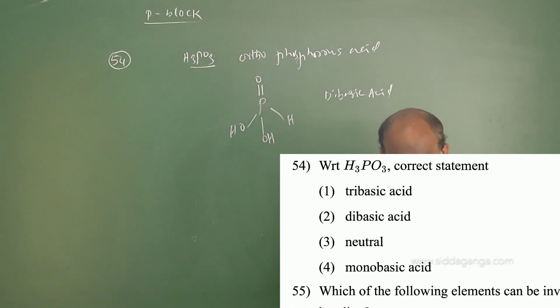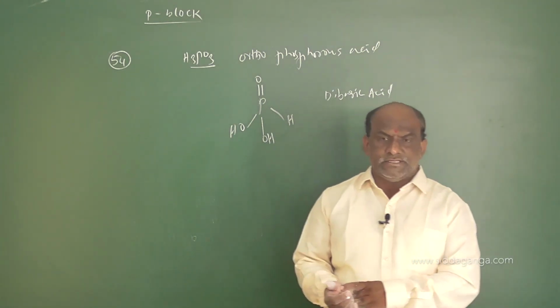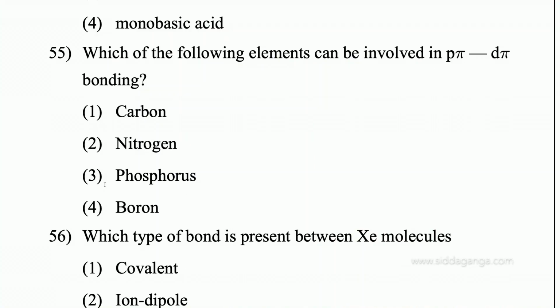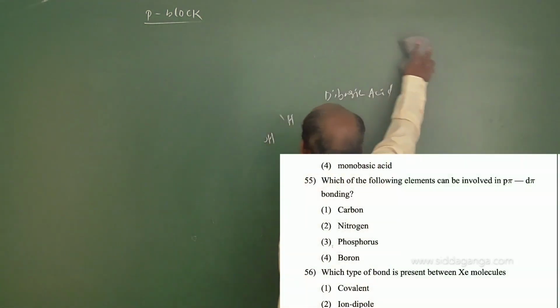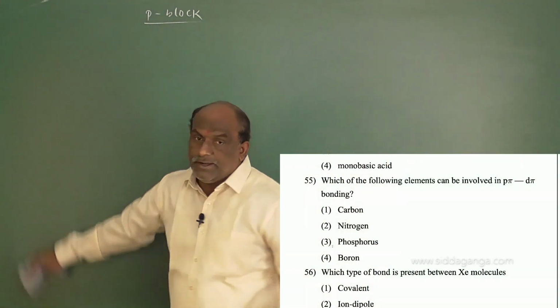And next, question number 55. Which of the following elements can be involved in p pi and d pi bonding? Remember this type of question. P pi d pi bonding requires third period elements. Second period elements always form p pi bonds. Third period elements form p pi and d pi bonds because d orbitals are available in the third level.